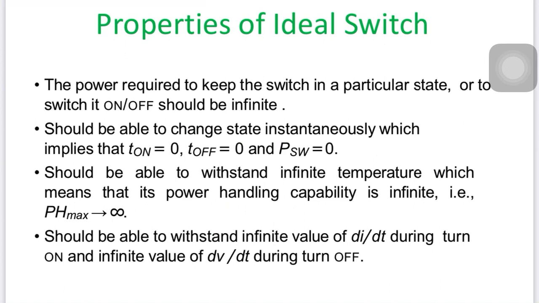So ultimately the switching power is 0. These are the properties followed by an ideal switch. It should also be able to withstand infinite temperature.